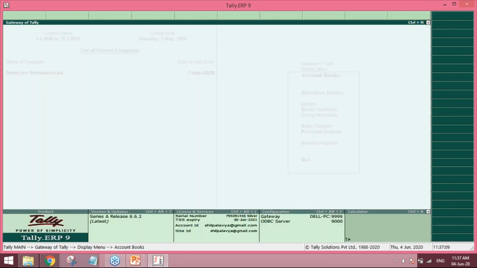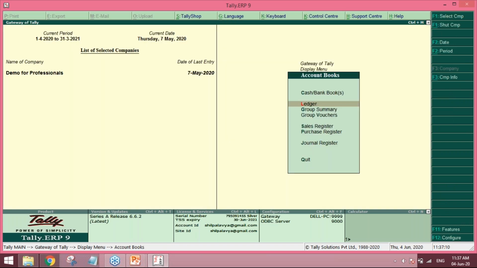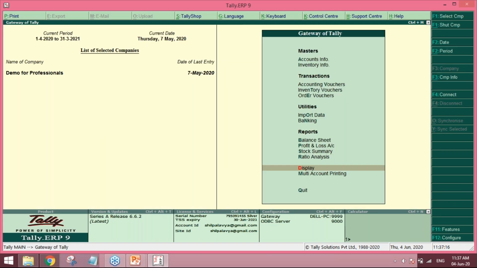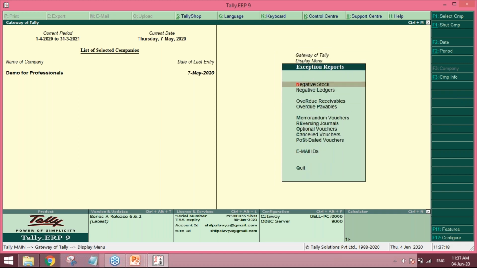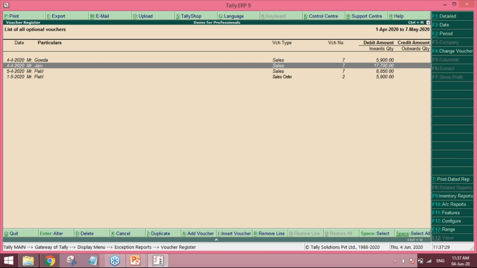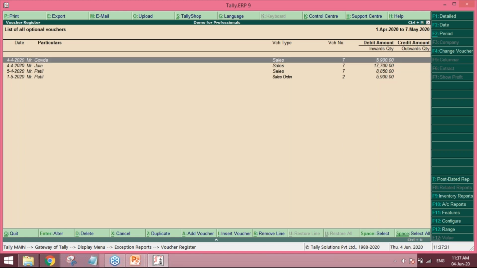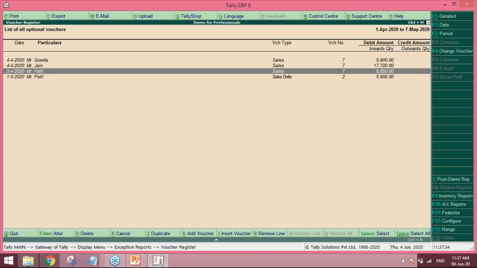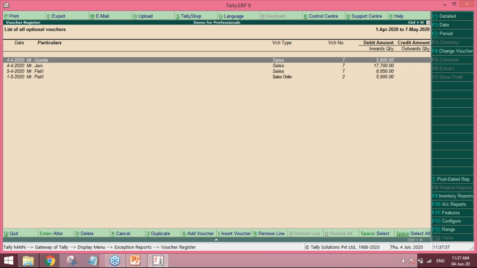If you want to see where the pro forma invoice is, you have to go to the main screen, go to display, exception reports, and optional vouchers. So you will get the whole list of vouchers, how many pro forma invoices you have raised to several clients. You can get this report over here. So it is easy, so that you're not booking it in your invoices, you're not booking it in your accounts also, and still you are sending the pro forma invoice.